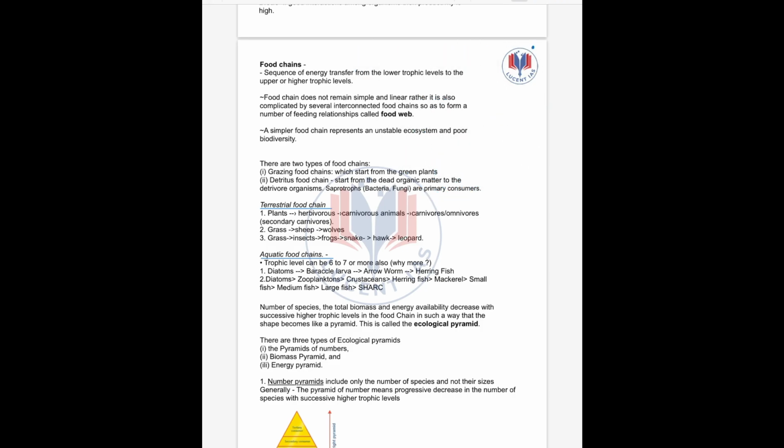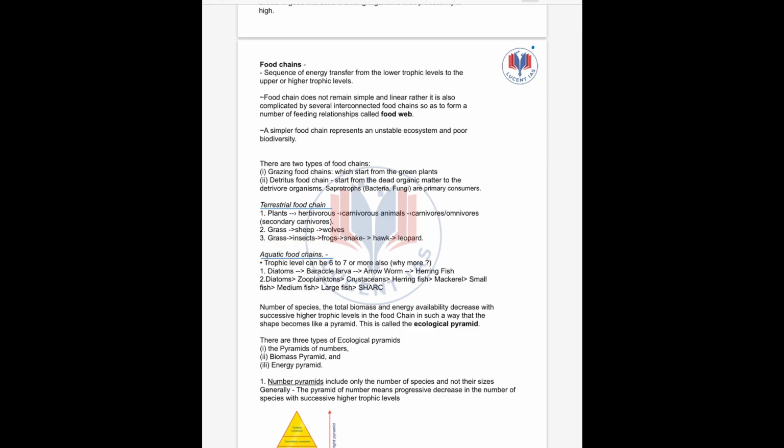Next up, let us see the types. There are two types of food chains. Clear? One is the grazing food chain, which starts from green plants. Next is the detritus food chain, which starts from dead organic matter. Again, we have two types of food chain based on location. One is the terrestrial food chain, starting on land, and the other is the aquatic food chain.